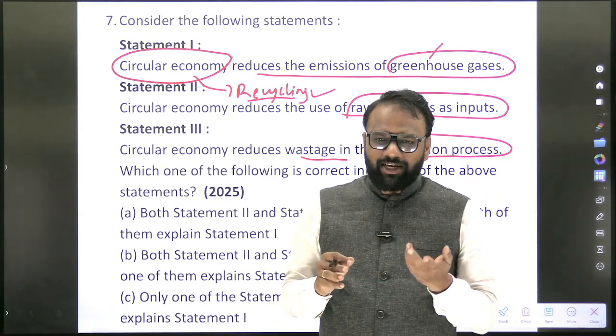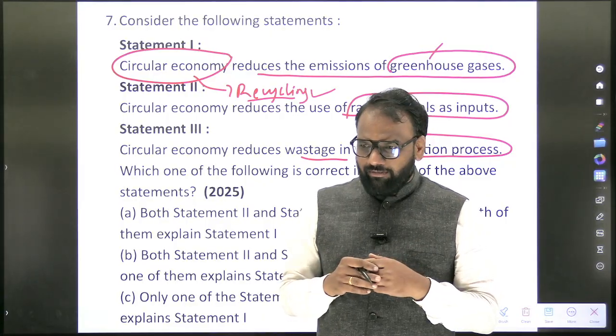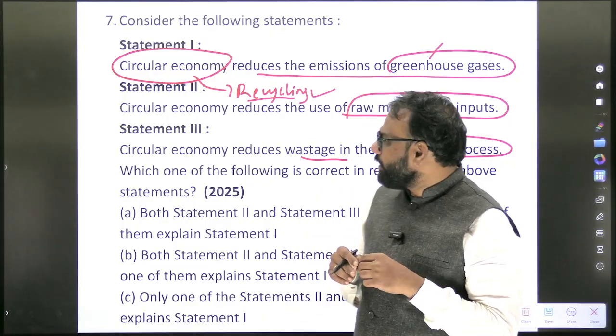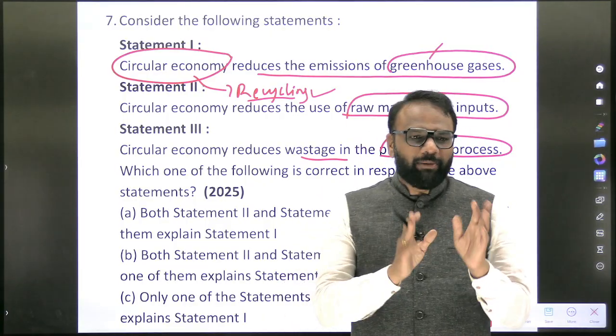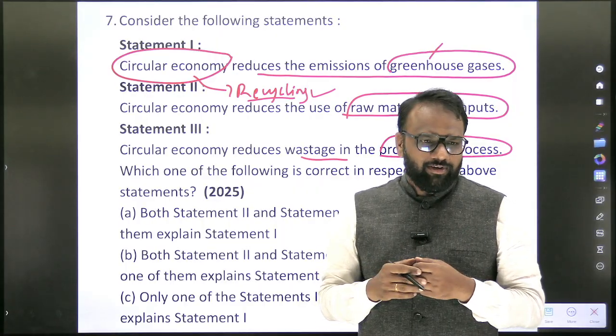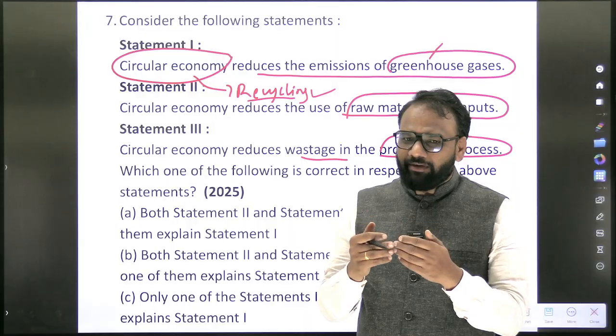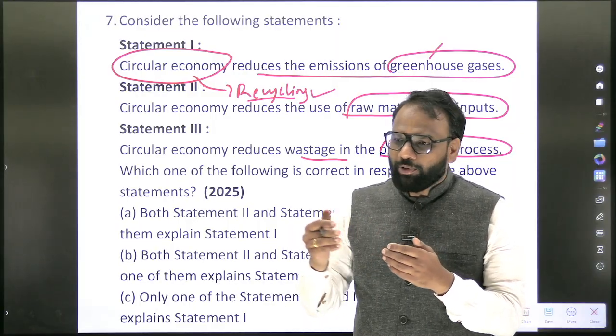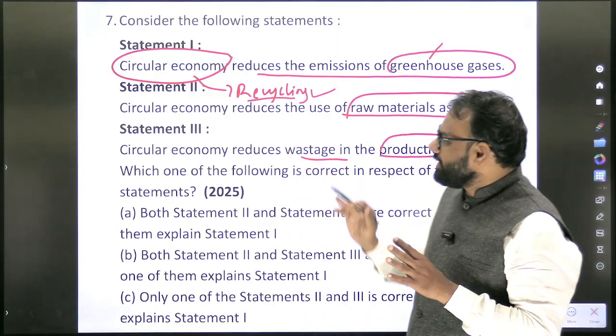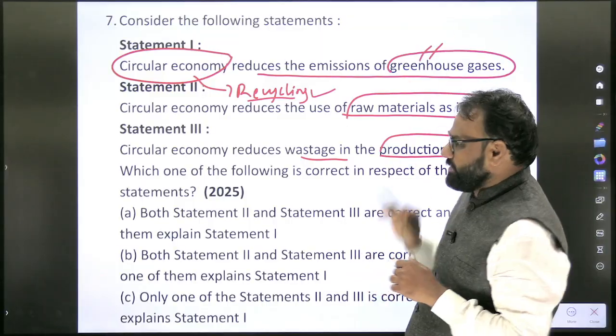Also, take another example, the lithium ion battery. If you are not recycling, then again you have to go for mining of minerals like cobalt and lithium. Mining activities will indirectly contribute to greenhouse gases. So we got to know that circular economy reduces the emission of greenhouse gases.